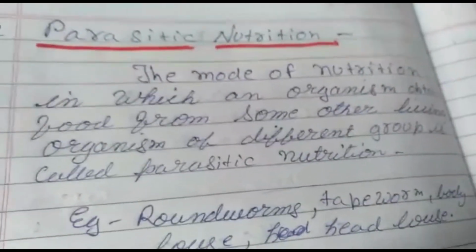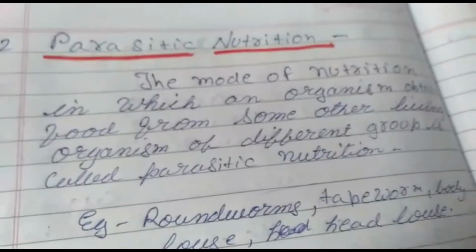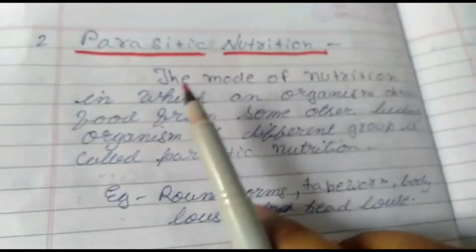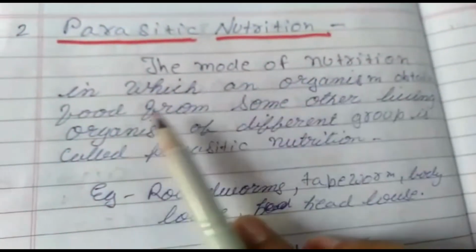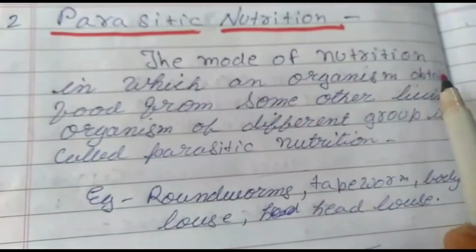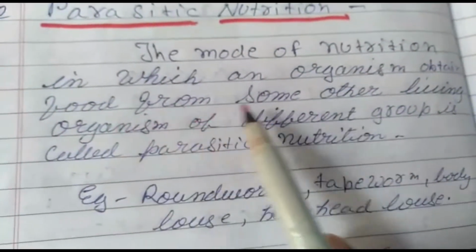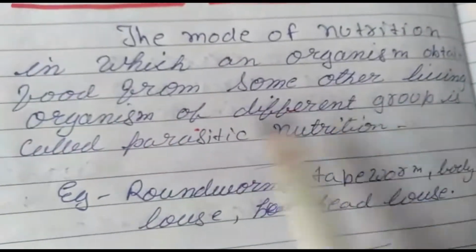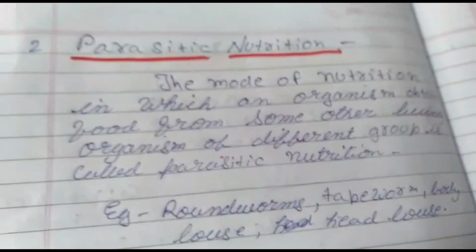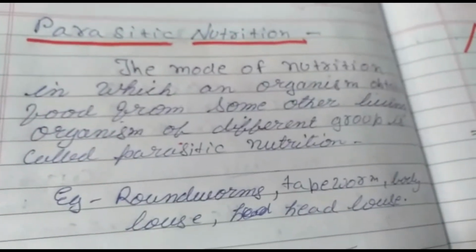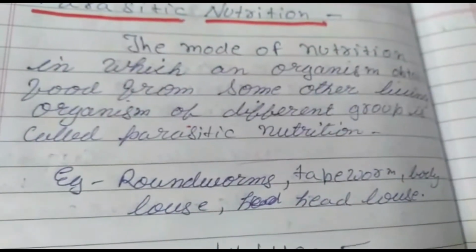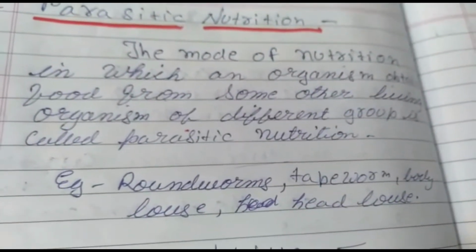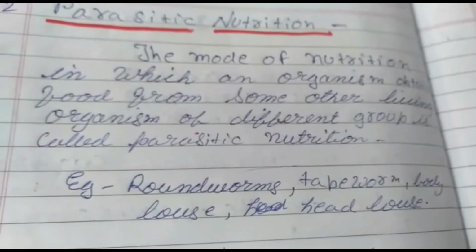Now the next mode of nutrition is the parasitic mode of nutrition. The mode of nutrition in which an organism obtains food from some other living organism of a different group is called parasitic nutrition. Examples are the roundworm, tapeworm, body louse or head louse.